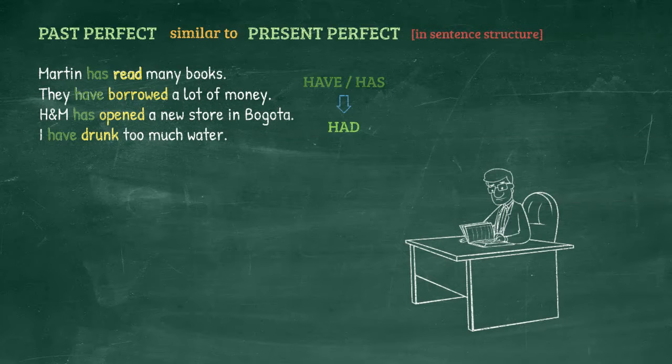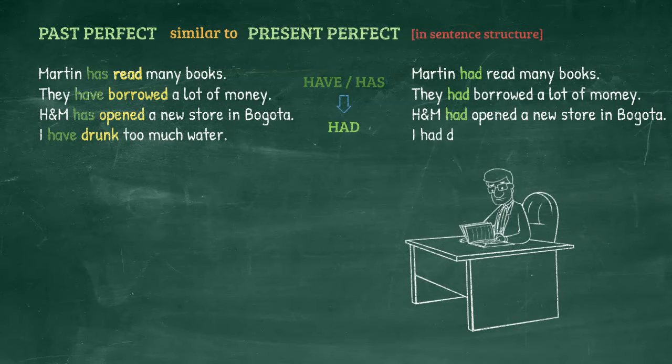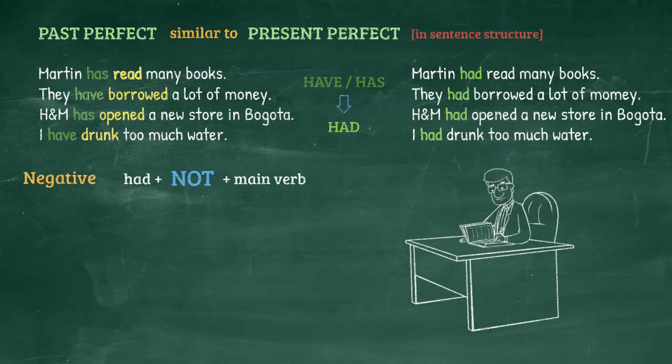So in the past perfect, these sentences would be: Martin had read many books, they had borrowed a lot of money, H&M had opened a new store in Bogota, I had drunk too much water. In some ways, it's easier to make a sentence in the past perfect than in the present perfect because the auxiliary verb is always going to be the same, had. And if we want to make a negative sentence in this tense, the same rules apply as for the present perfect. In other words, we need to put not between the auxiliary verb had and the main verb.